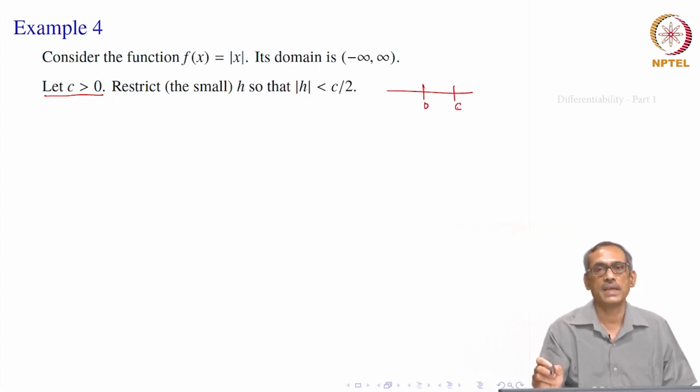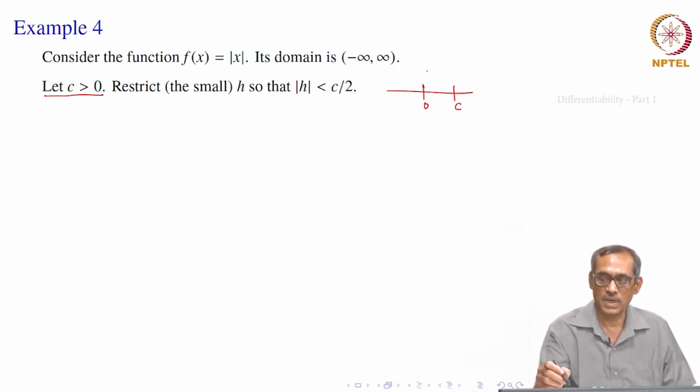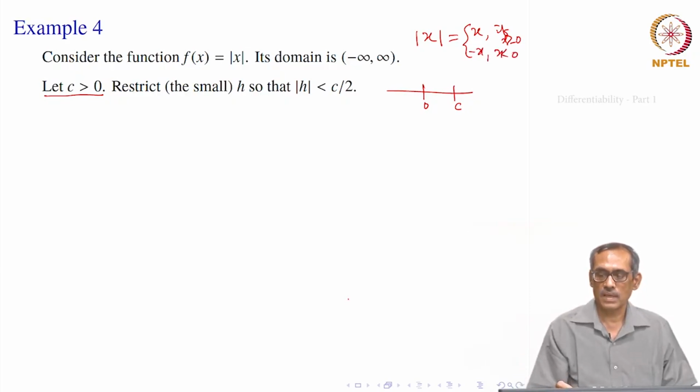Now, what happens? c is an interior point on the right side, forgetting this 0, right, because we define it conditionally: f(x) equals x if x is greater than or equal to 0 and minus x if x is less than 0. So, when x is greater than 0 we are considering the right side, even this is possible, but okay, at 0 we know. So, on the other side, right interval, it is an interior point, meaning there is a neighborhood which is inside the set, even for 0 that is true.